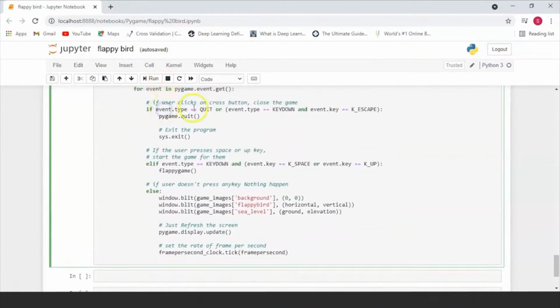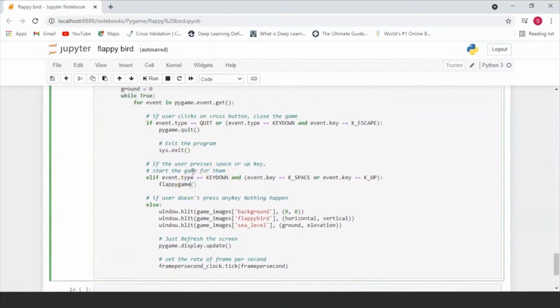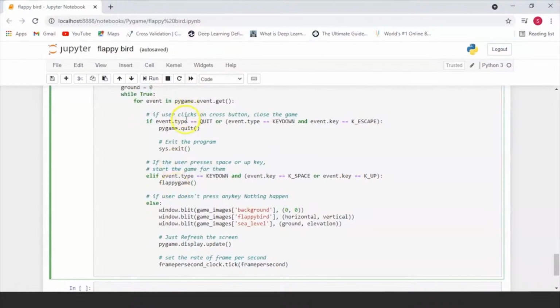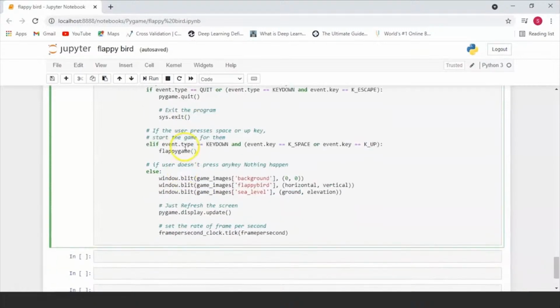So if the event type is equal to quit, we're going to quit the game and exit the program. If the event type is key down, then we are going to be calling Flappy game. So this is basically us initializing the game start conditions. If the second after the game starts, the user clicks on quit, then we're going to quit the game and exit the program. Otherwise, if the user has pressed the key down, the space key or the key up, then we're going to be calling our Flappy game function.